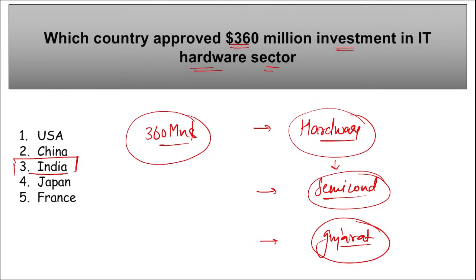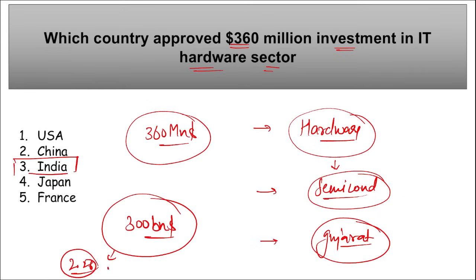Under various incentives will also be provided so that manufacturing of the IT hardware can increase in India, and India's position in the global electronic supply chain can improve, right? And this investment, remember, is basically towards becoming a $300 billion IT hardware manufacturing hub by 2026, right? This is the target year by which India aims to achieve $300 billion in manufacturing of IT hardware.